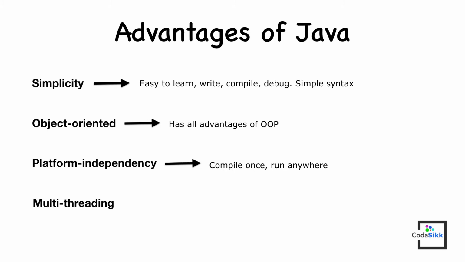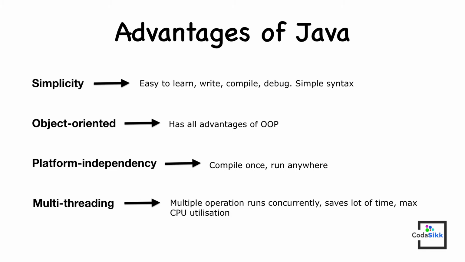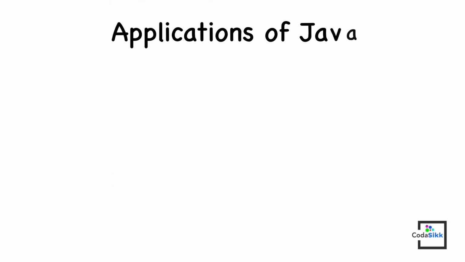Multi-threading in Java allows many operations to occur concurrently and saves a lot of time. Also, the threads are independent, so if an error occurs in one operation, it will not affect the other operations. For simplicity, platform independency, and reliability of Java, it is used almost everywhere. Some common areas are listed below.